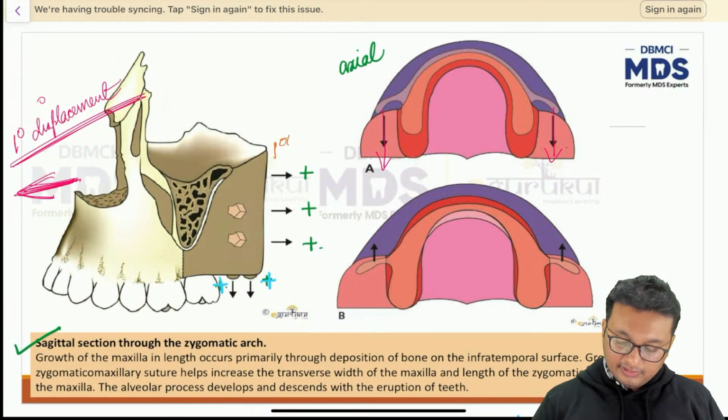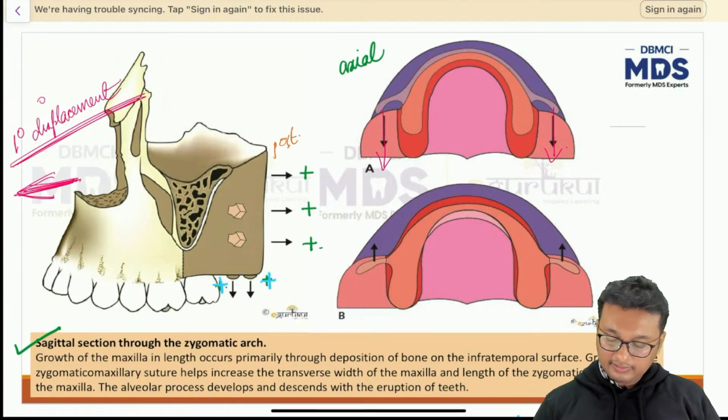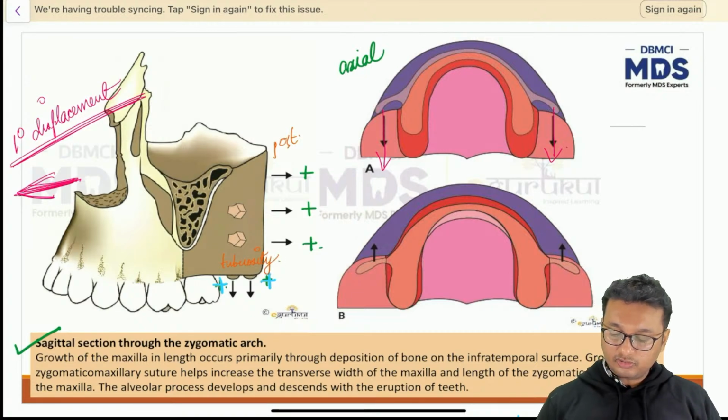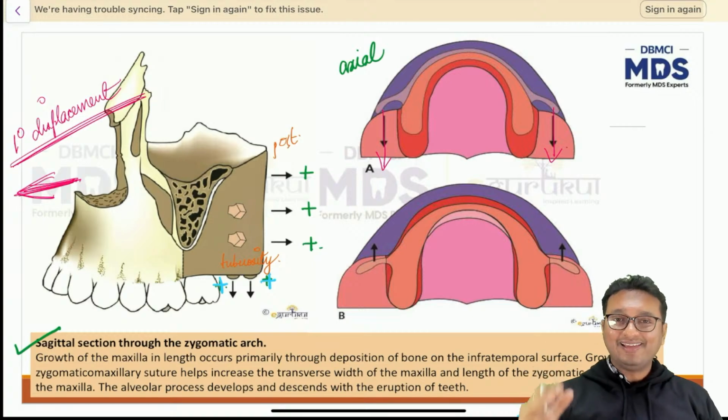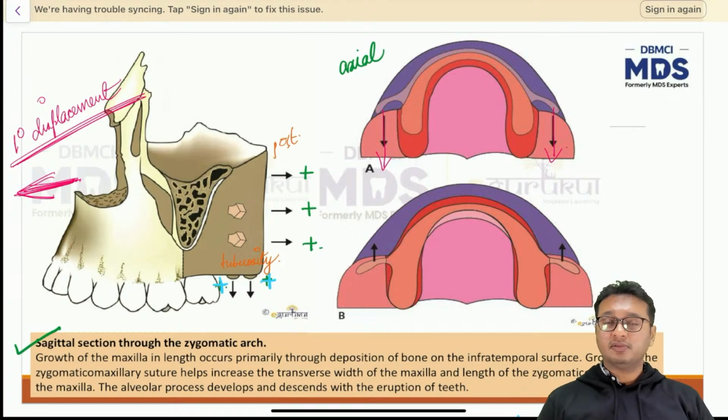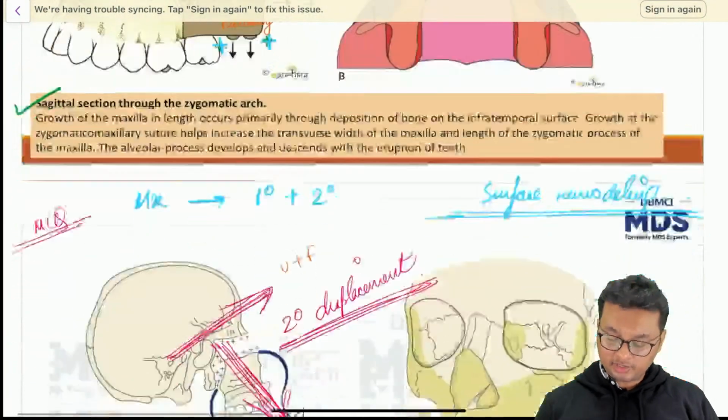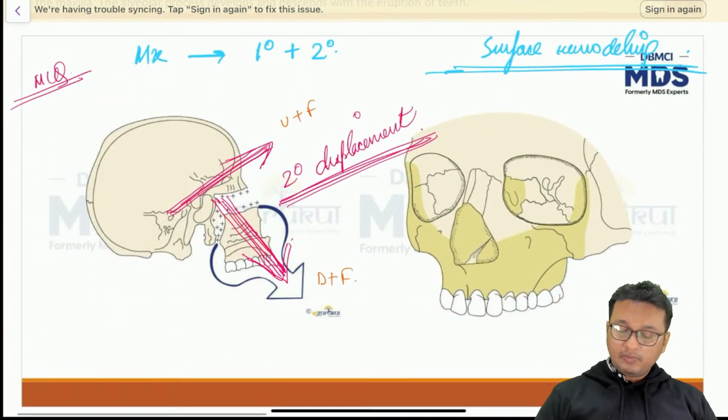This is the posterior surface of the maxilla. And this is the tuberosity of the maxilla. So the arrows show the areas where surface deposition of the bone is taking place. That's all. That's why the arrows are in different directions. Now I was talking about surface remodeling.